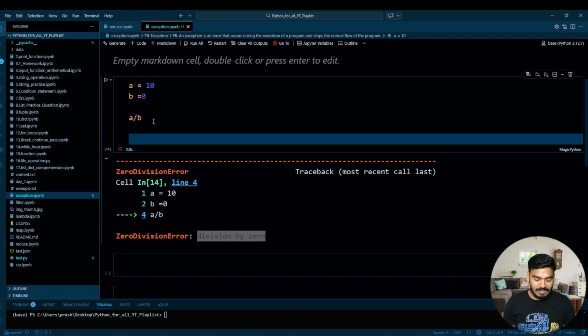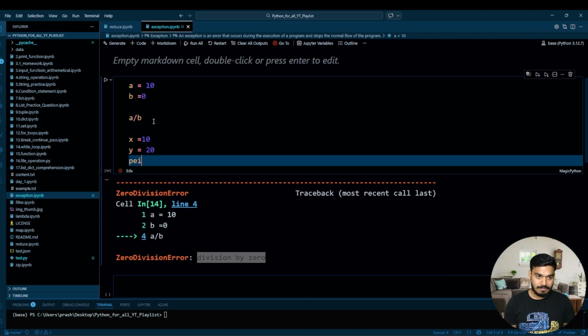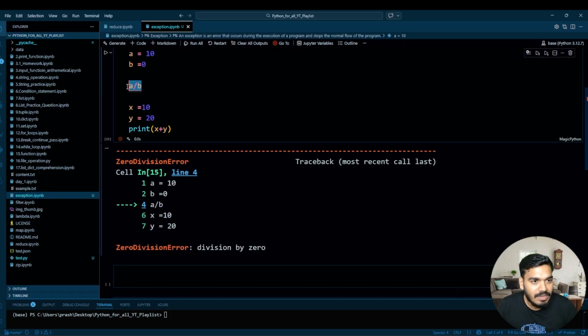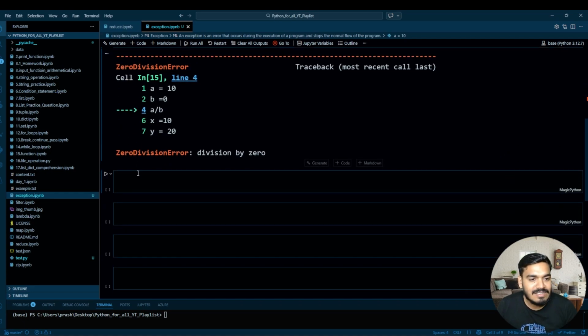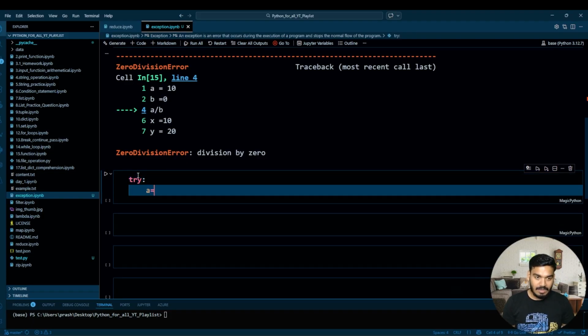And if I write other code, let's say again X equal to 10 and Y equal to 20, and print X plus Y, and if you try to run this code, it breaks over here and does not allow the other code to run, right?